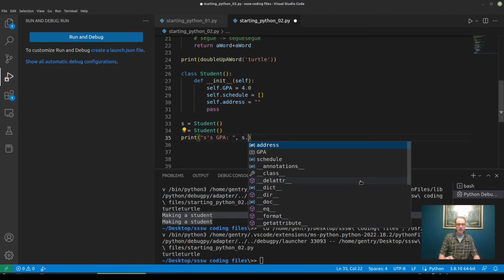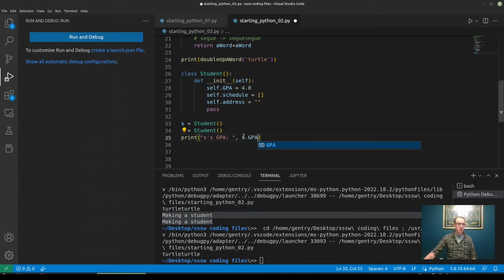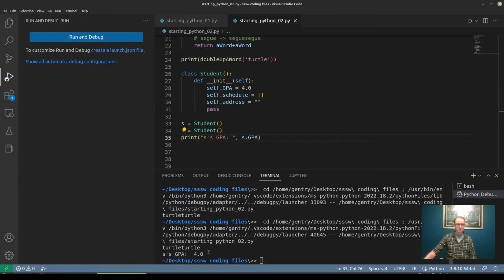So s dot, that dot operator is how we're going to access the member values of an object. So when we run this, we should see turtle turtle and then 4.0. Hey, look at that. s's GPA is 4.0. So every student is starting off with an empty schedule and an empty address.